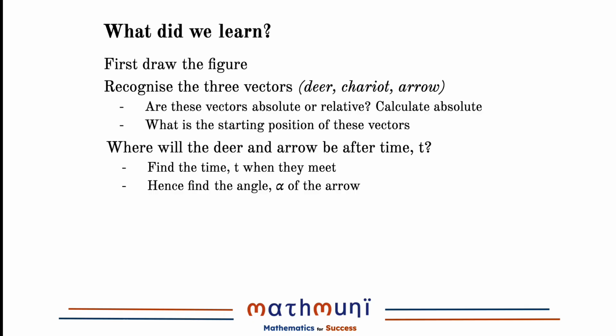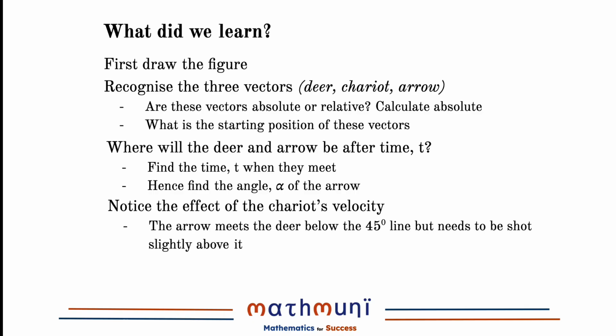And then we equated the positions of the deer and the arrow to find the time t when they met and the corresponding angle alpha. And finally, we noted that the arrow was aimed above the 45-degree line, but ended up meeting the deer on the north-south line below the 45-degree line. This made sense because of the additional horizontal velocity imparted to the arrow because of the movement of the chariot.